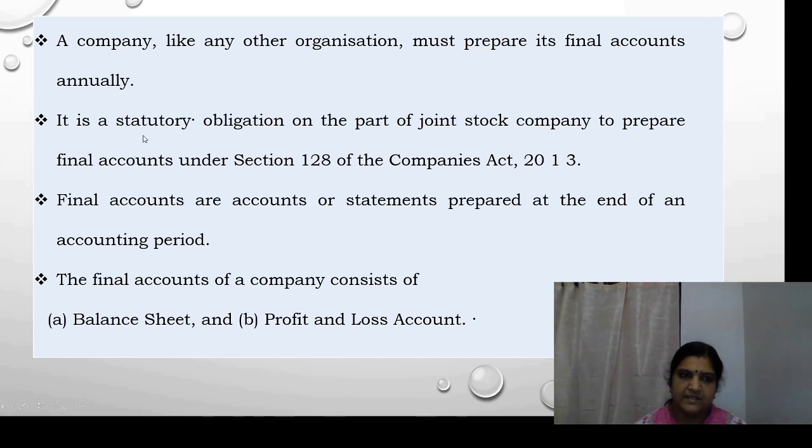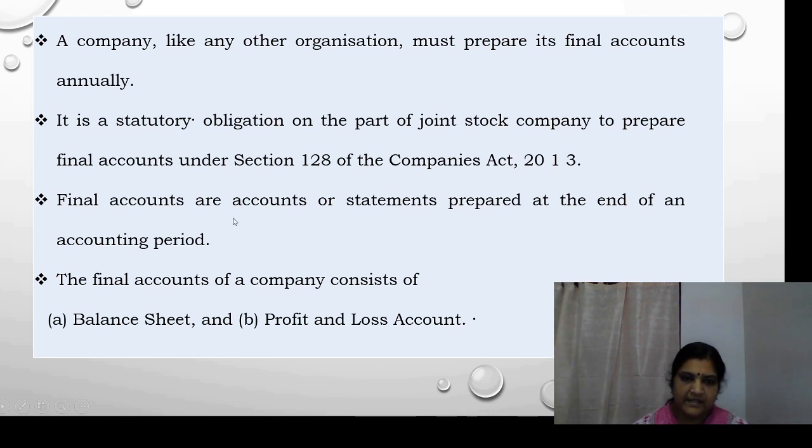Then the second point is, it is a statutory obligation on the part of the joint stock company to prepare final accounts under section 128 of the Companies Act of 2013. We all know that it was the Companies Act of 1956 previously, and now it is the Companies Act of 2013. So it is the statutory obligation of every joint stock company to prepare the final accounts under section 128 of the Companies Act of 2013.